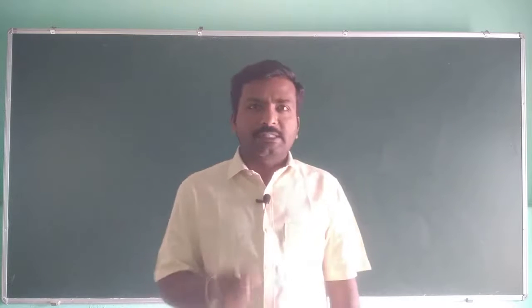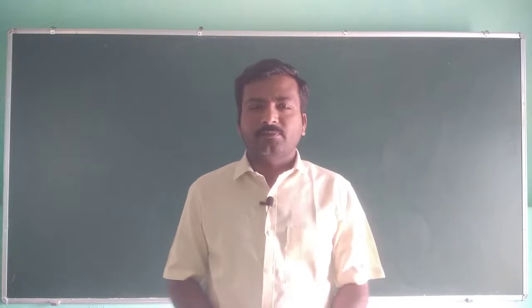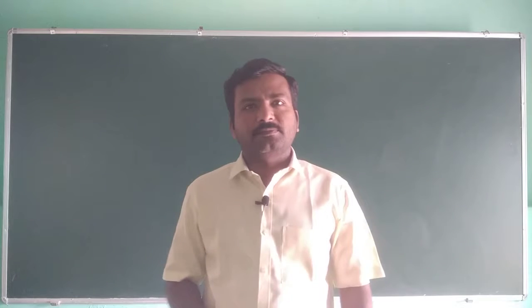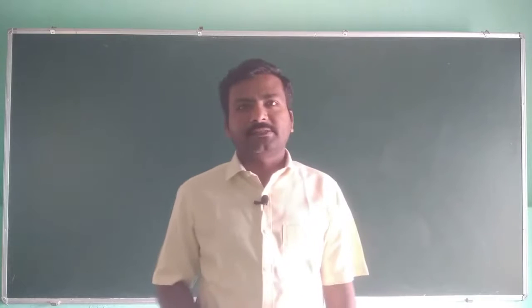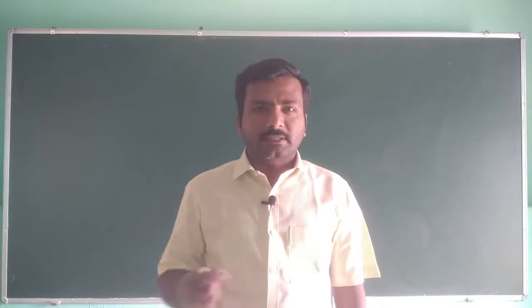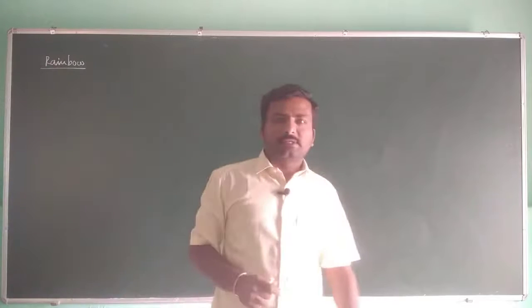So rainbows, this occurrence of rainbows involves physics, optics, and we will see the mathematics and how the rainbow occurs. Rainbow. That is the topic that we are going to discuss today.